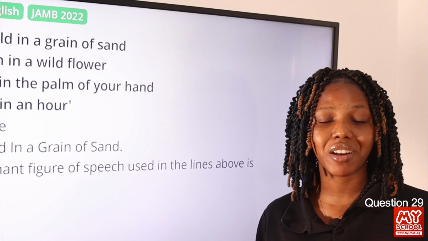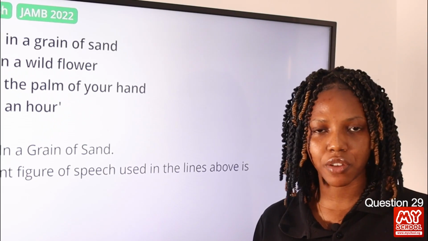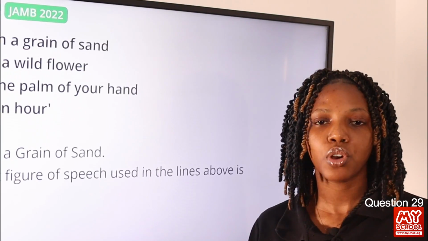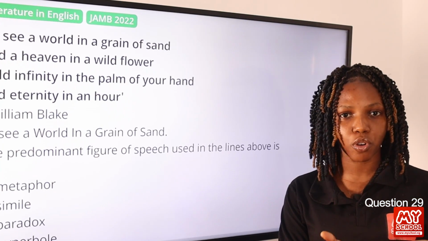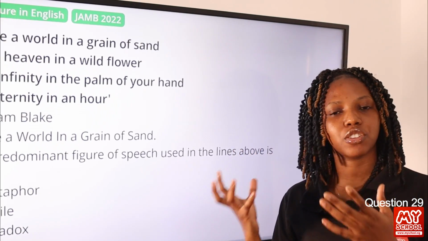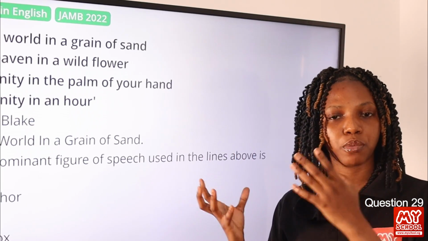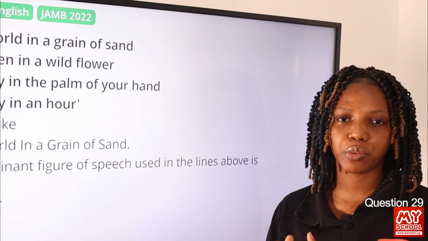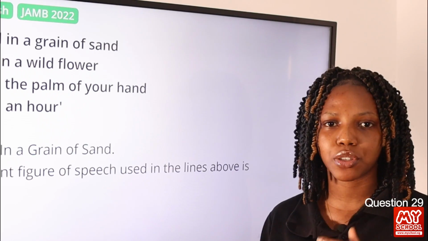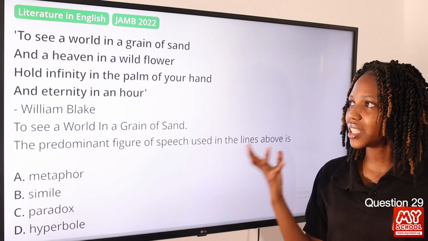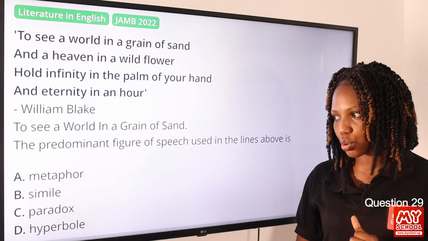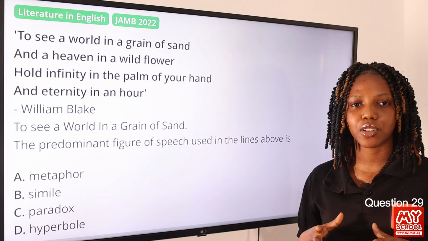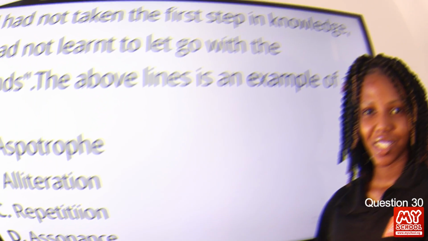Metaphor is a direct comparison between two things. So we have the grain of sand and then we have the world. Having a look at a grain of sand, or catching a glimpse of something very small, can help us to imagine something bigger or connect us to something much bigger. And that is the predominant figure of speech used in the lines of the poem, especially in line 1 and line 2. So the answer to this question is option A, metaphor.